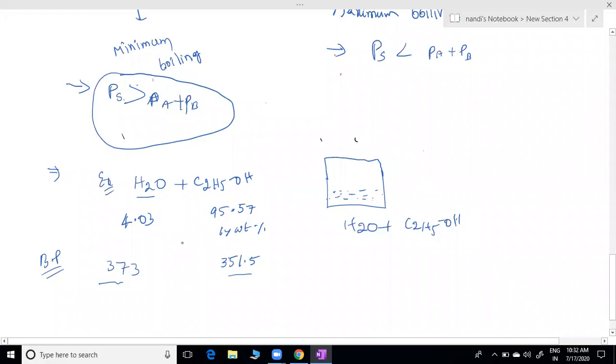Why will their boiling point change? Can you give any reason? Because the attractions between water and ethyl alcohol change; the AB attractions are like that. Suppose the boiling point of the mixture is less than either of the components. Less than any one of the components. I am writing here the boiling point of this mixture, 351.15. Is it less than or greater than the components?